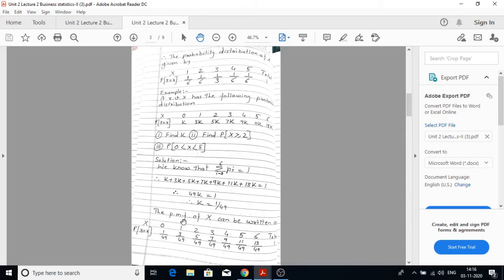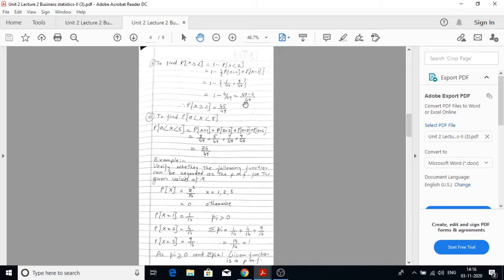The probability mass function of x can be written as: x takes values 0, 1, 2, 3, 4, 5 and 6. The respective probabilities are 1 by 49, 3 by 49, 5 by 49, 7 by 49, 9 by 49, 11 by 49 and 13 by 49. The total of all these probabilities is equal to 1.